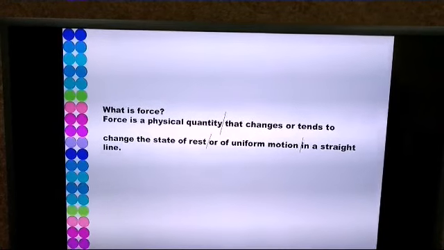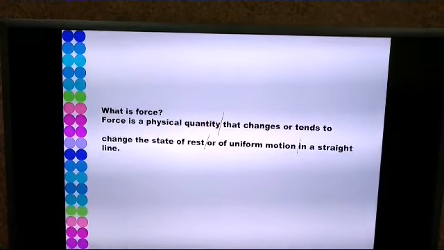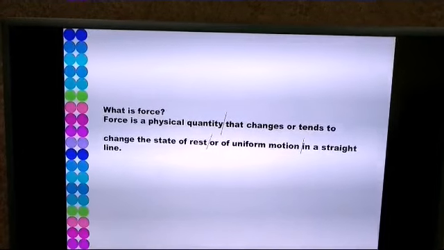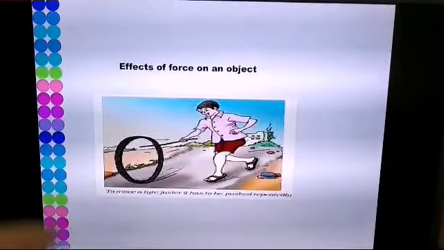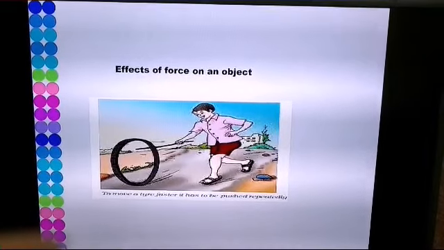So force is a physical quantity that changes or tends to change the state of rest or of uniform motion in a straight line. Now, what are the different types of forces that you are familiar with?